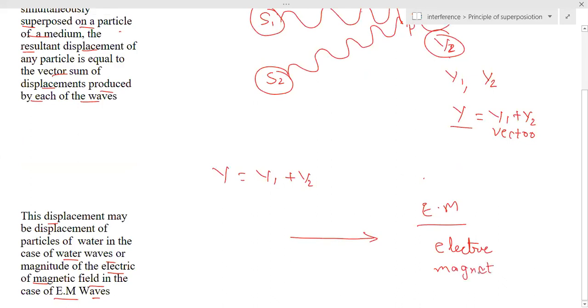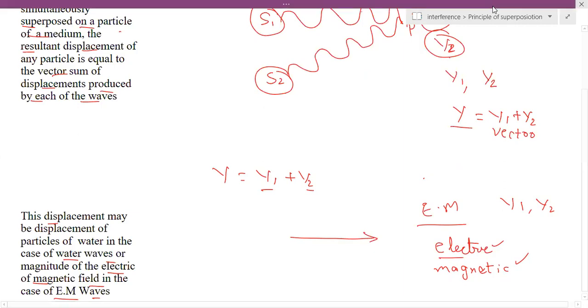So in the case of water waves, y1 and y2 are the magnitudes of displacements of the particles, but in the case of light waves, which are EM waves, y1 and y2 will be the magnitudes of electric and magnetic field vectors.